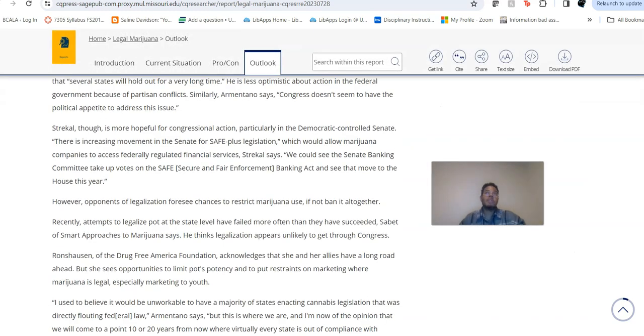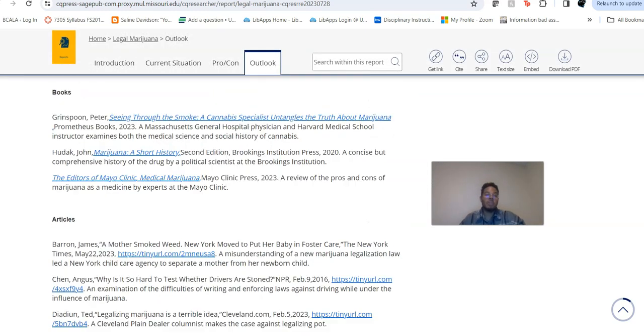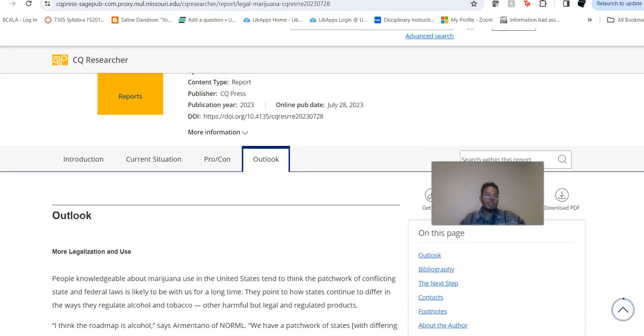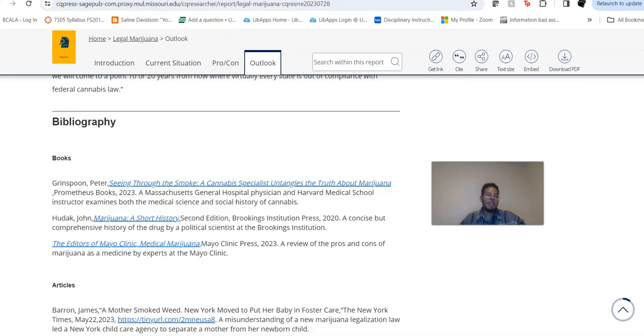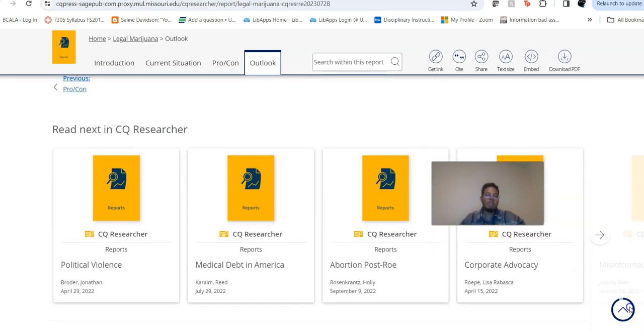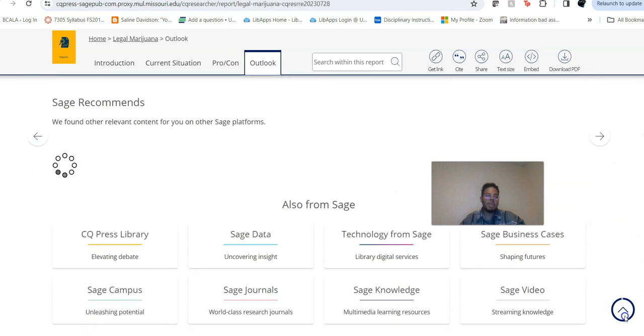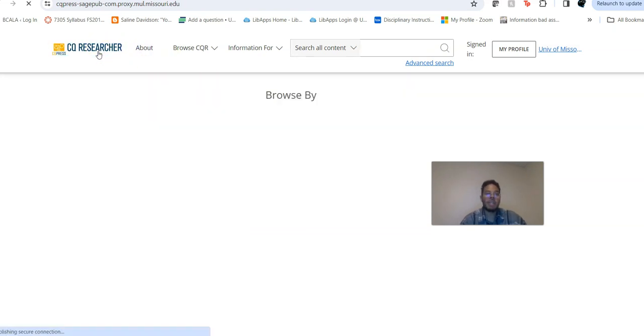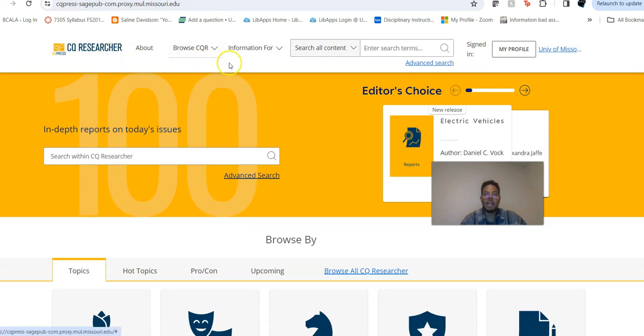You can see what they would be saying, and then find counter arguments to the arguments you can expect from them, if that makes sense. And then you've also got an outlook and your bibliography from there. But again, this database has been changed a little bit, so it's a little more difficult for me to navigate, but with some time I can get it. But again, this isn't a tutorial, it's an introduction, and if you want an actual tutorial, you can find that, okay?